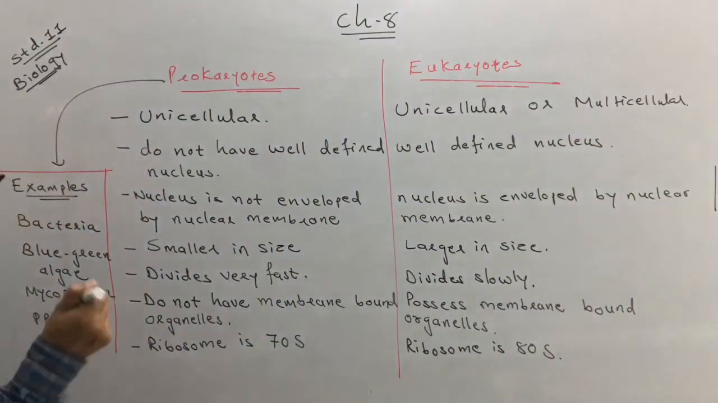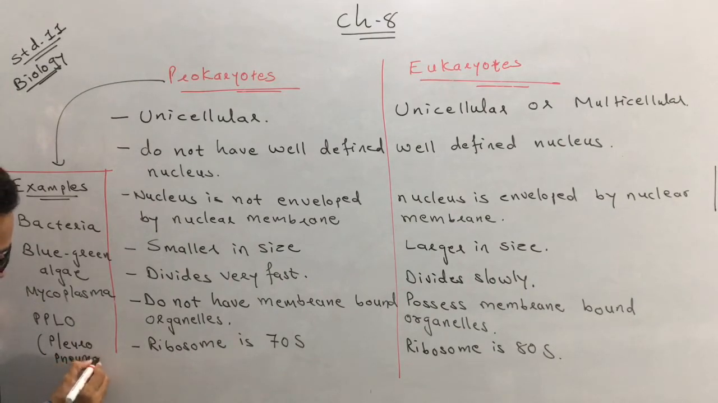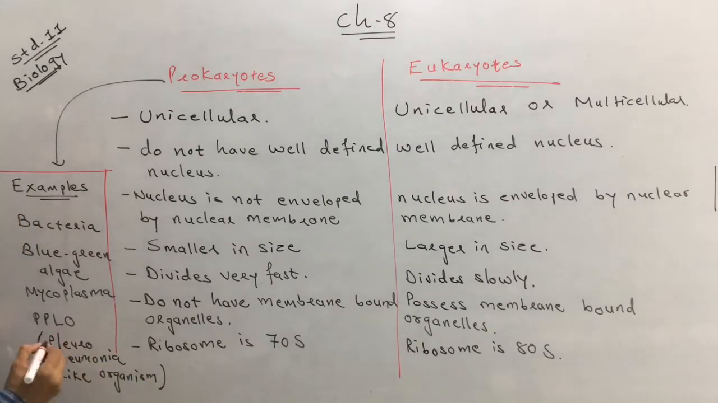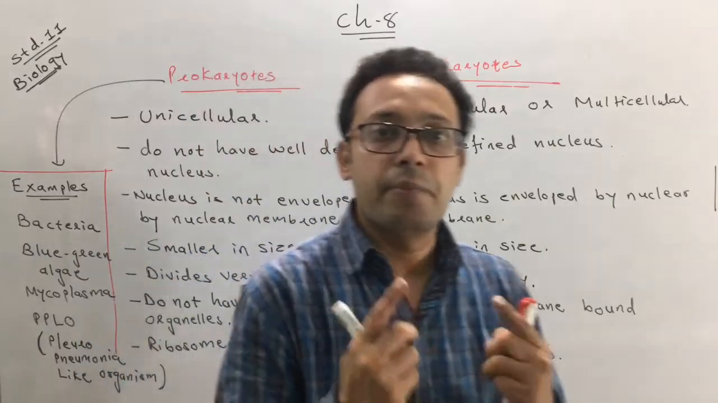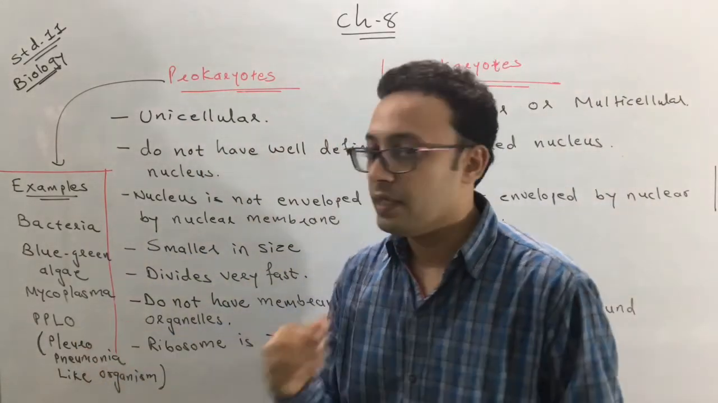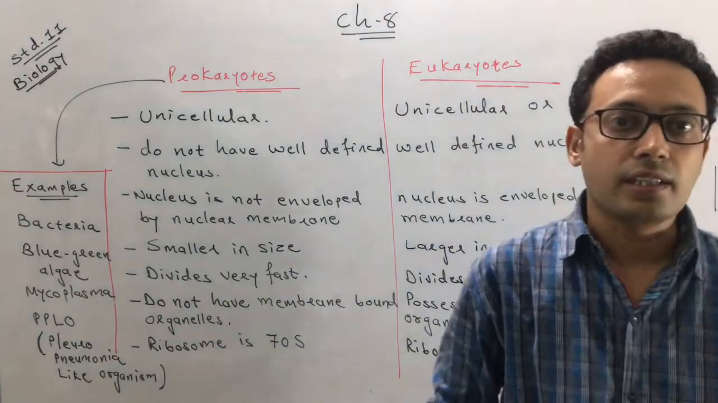I just write down the full form of PPLO. The first P means pleuro, another P means pneumonia, L means like and O means organisms. PPLO means pleuro pneumonia like organism. So these are the examples of prokaryotic cells.